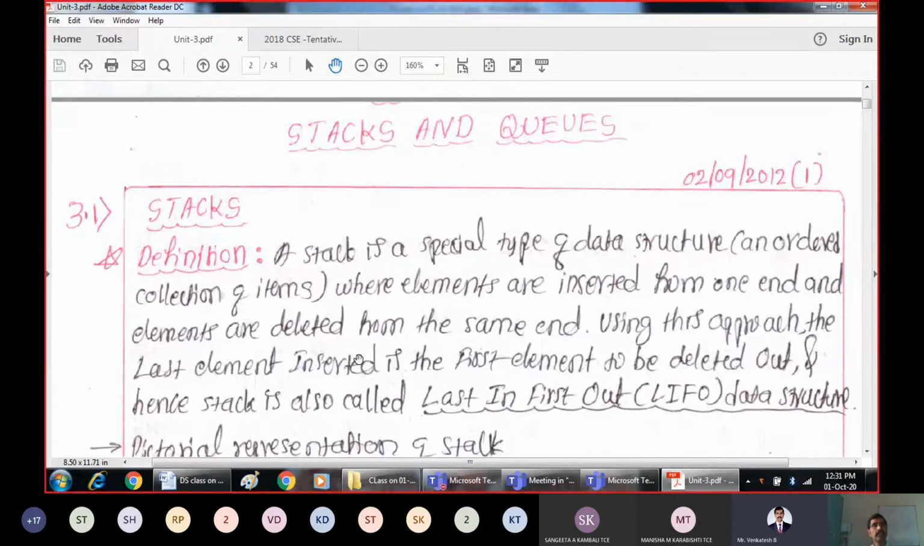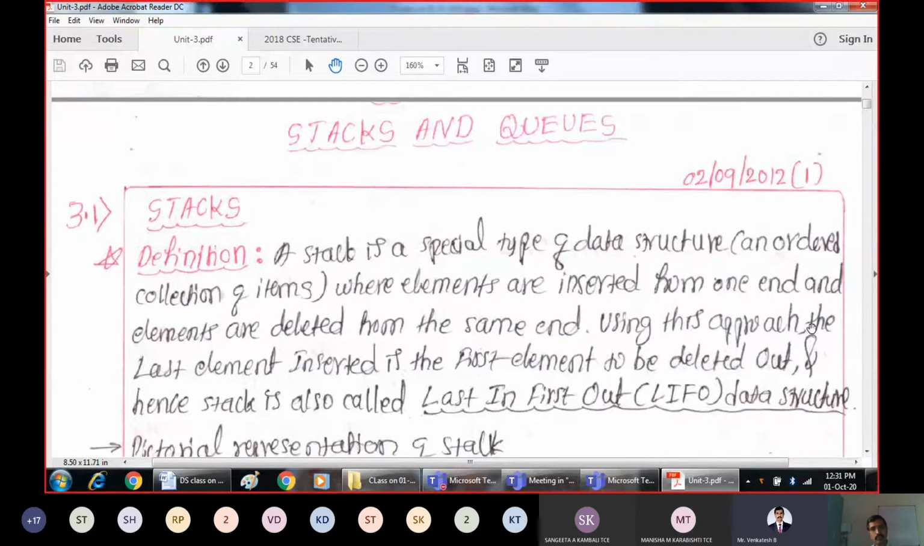What is a stack? It is a data structure, because we are talking about different data structures now: stack, queue, linked list, trees, and graphs. So five fundamental data structures we are going to study. The first data structure is stack. It is a type of data structure in which we insert the elements from one end and delete the elements from the same end. And that particular end is called the top end.